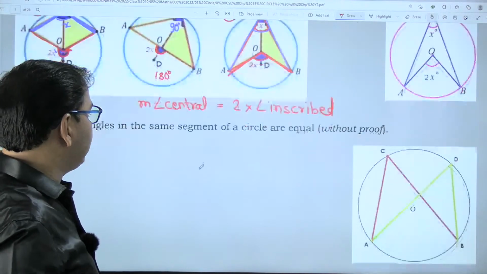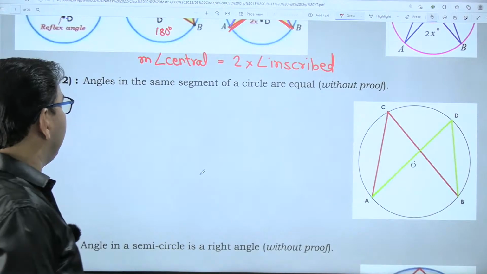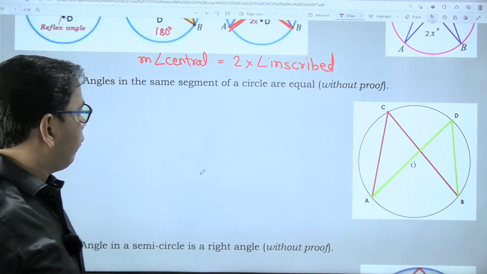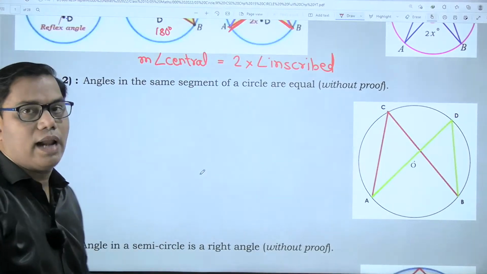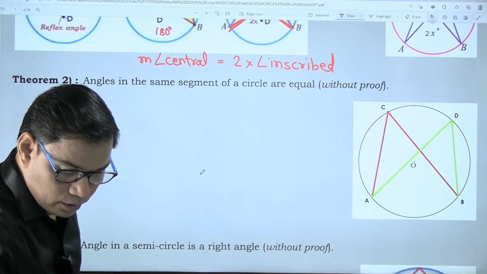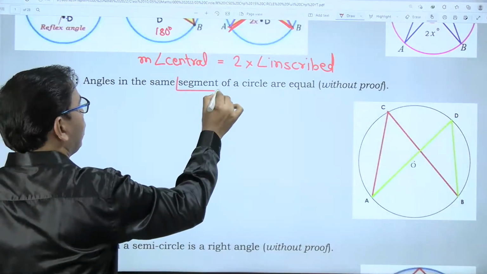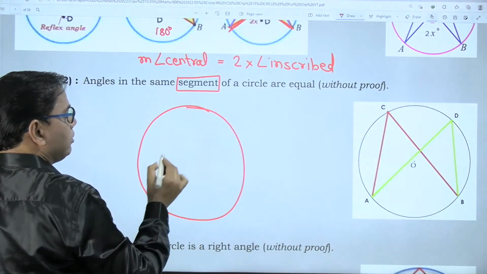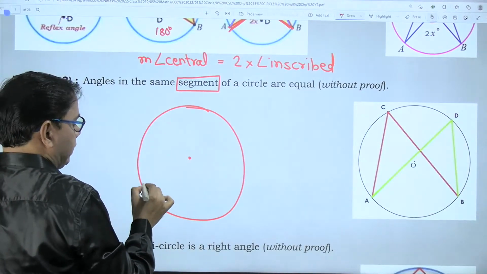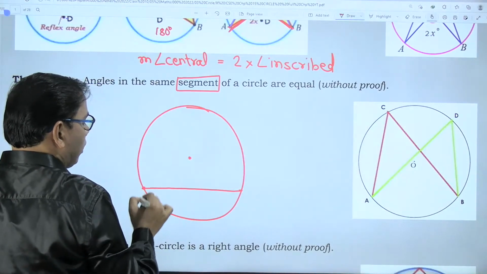Here we go with the second theorem. The angles in the same segment of a circle are equal. I think the first theorem was there in your 9th standard also. Now, what do we mean by segment? This is a circle, this is the center, and if I draw a chord,